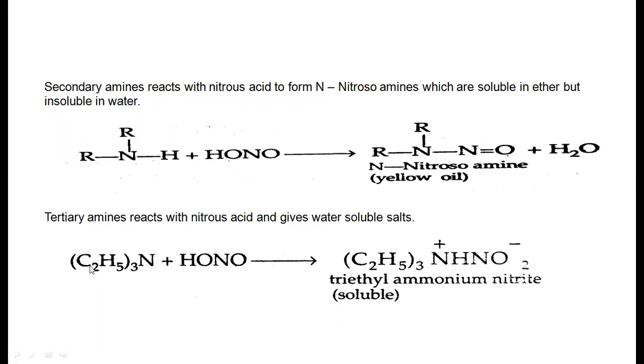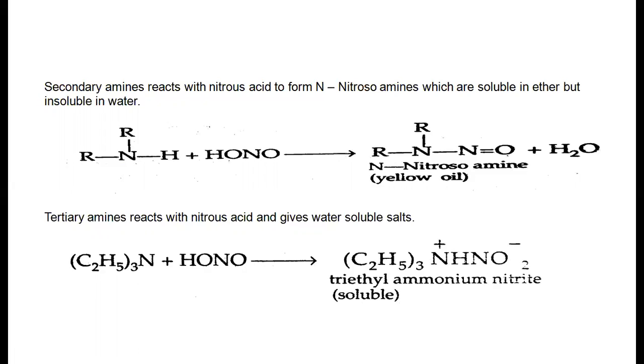Whereas this is the tertiary amine, because here the nitrogen is attached with 3 alkyl groups. When it reacts with nitrous acid, it produces triethyl ammonium nitrate. This triethyl ammonium nitrate is soluble in water. Like this, primary, secondary and tertiary amines react differently with nitrous acid.